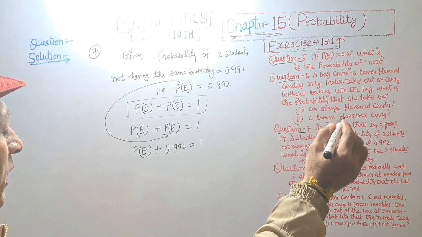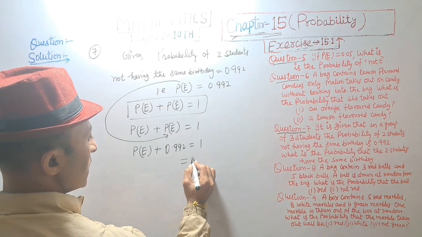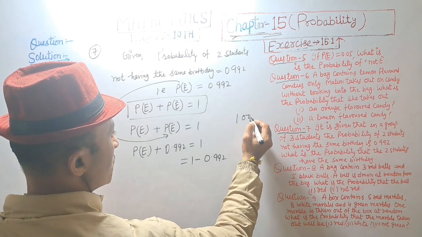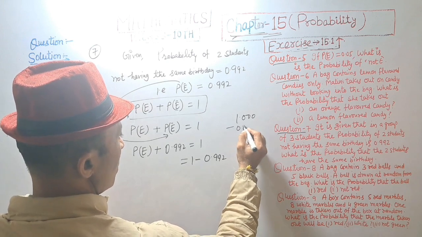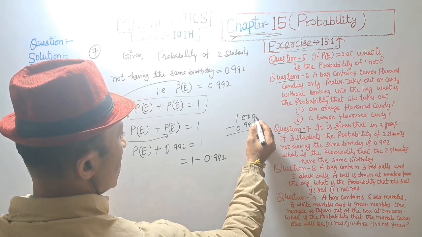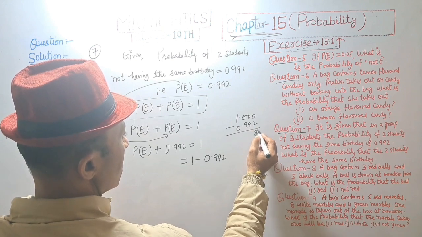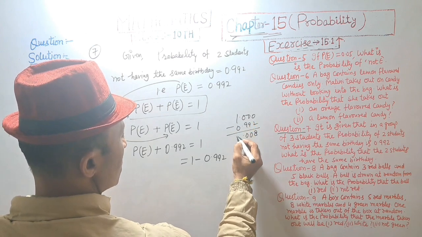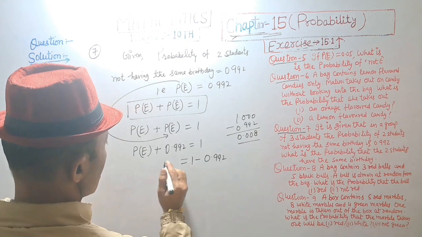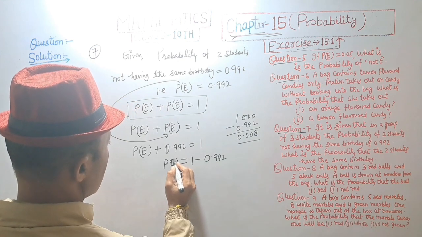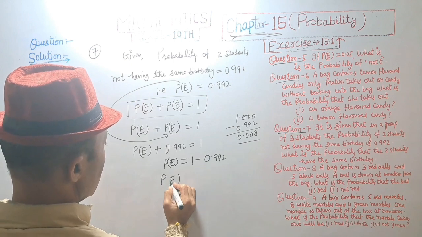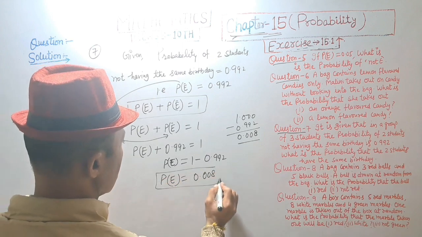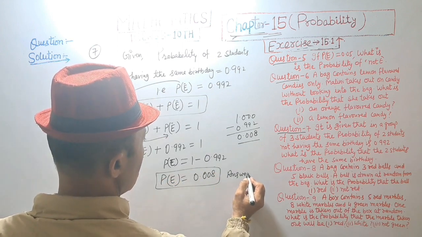Shifting 0.992 to the right side, that will be negative 0.992, 1.000 minus 0.992. We get 10 minus 2 is equal to 8, and 9 minus 9 is equal to 0, 9 minus 9 is equal to 0, and 0. Probability of E is equal to 0.008. Answer.